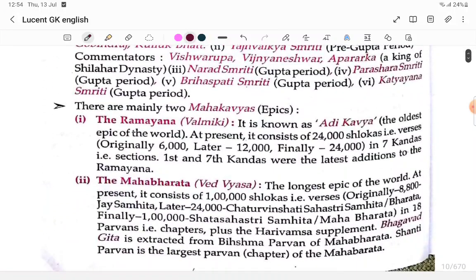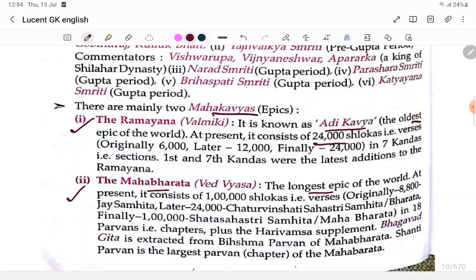There are mainly 2 Mahakavyas, that is Ramayana and Mahabharata. The Ramayana is known as the Adi Kavya, the oldest epic of the world. The longest epic of the world is the Mahabharata, but the Ramayana is the oldest epic, or one of the oldest.